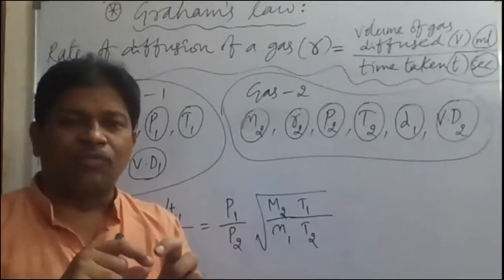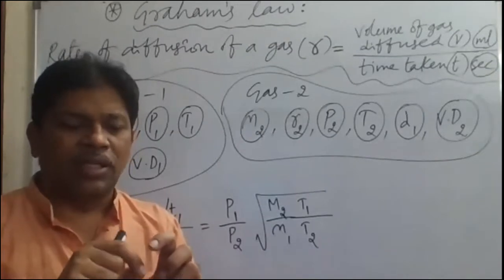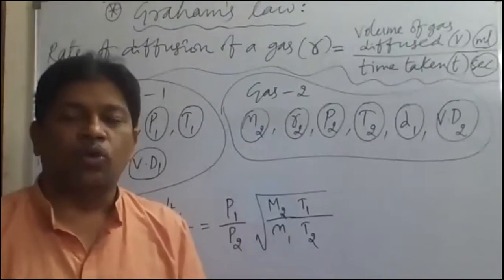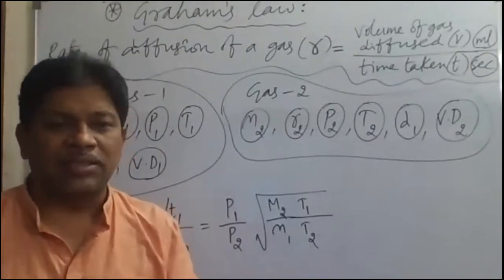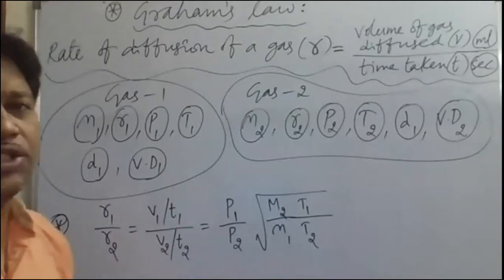Slowly, from the higher concentration region, from inside the bottle, the gas will come outside and will occupy the total room. The room is occupied by the gas. That means always the gases will be moving, diffusing from higher concentration region to lower concentration region.